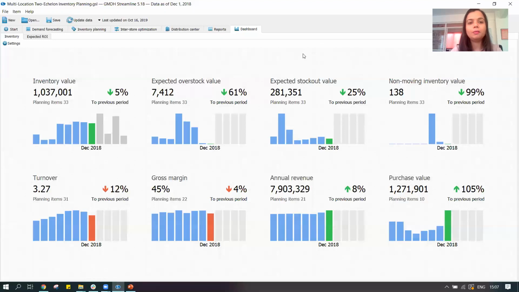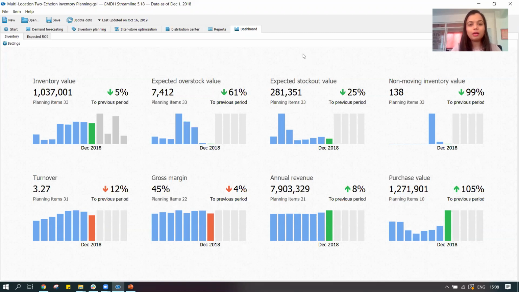So this is the screen that you see now. It's the Streamline system, the dashboard page of the desktop version of Streamline. You can see here the dashboard is quite customizable. So what are the options that we want to see here?